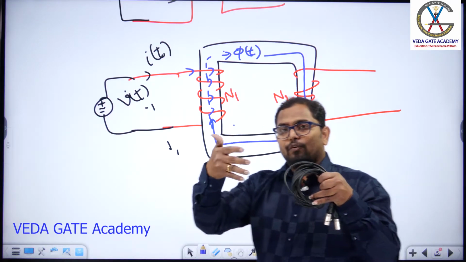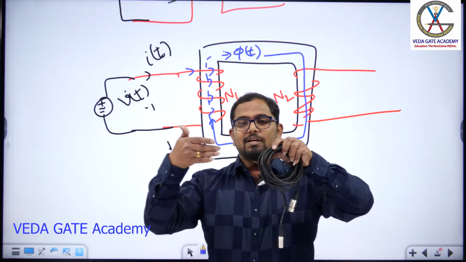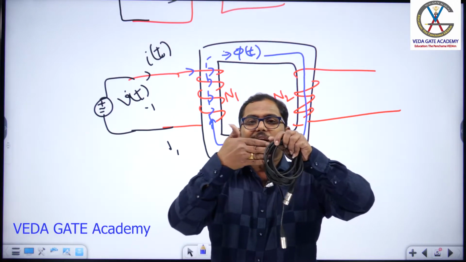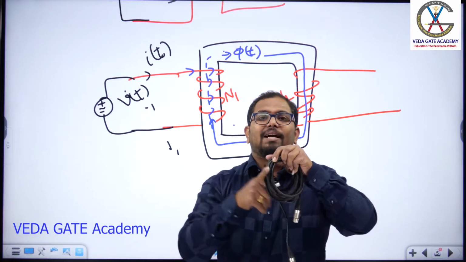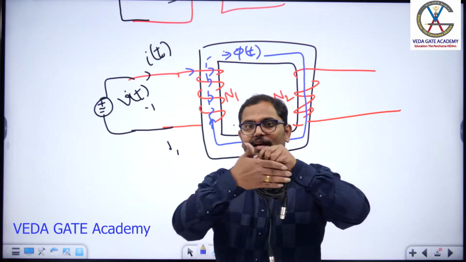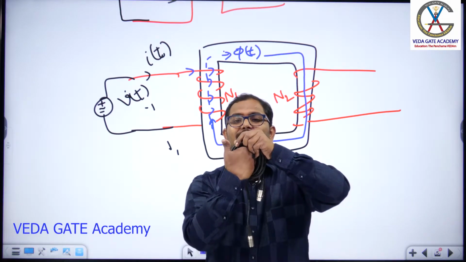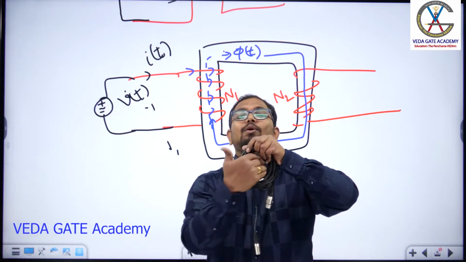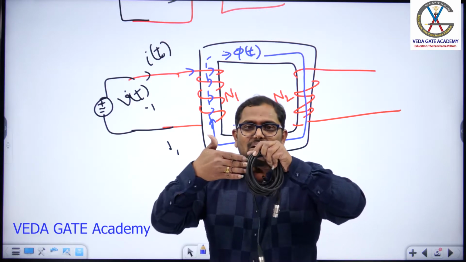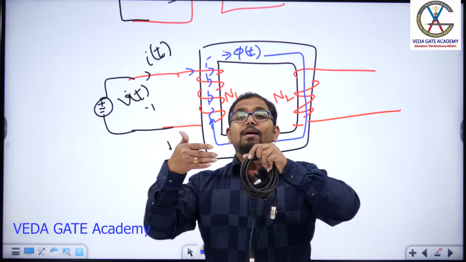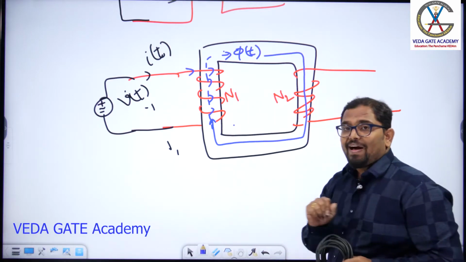Whenever my four flux lines are cutting this coil, if the coil is placed like this and these four fingers are touching this conductor, we call this action a flux cutting action. Whenever flux cutting action is there, there won't be flux linking. Why? Because whenever flux passes through the coil area, we call that flux linking. Whenever flux passes or touches the edges of your conductor, we call that a flux cutting action. Yes or not? Now in a transformer, what type of action is there?